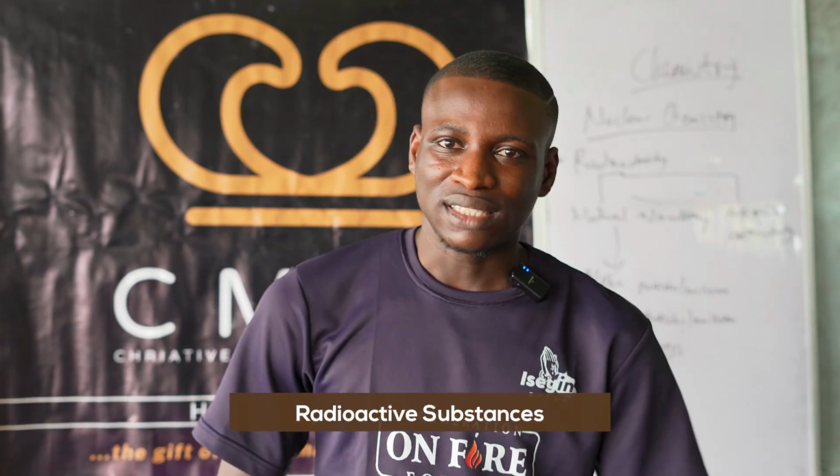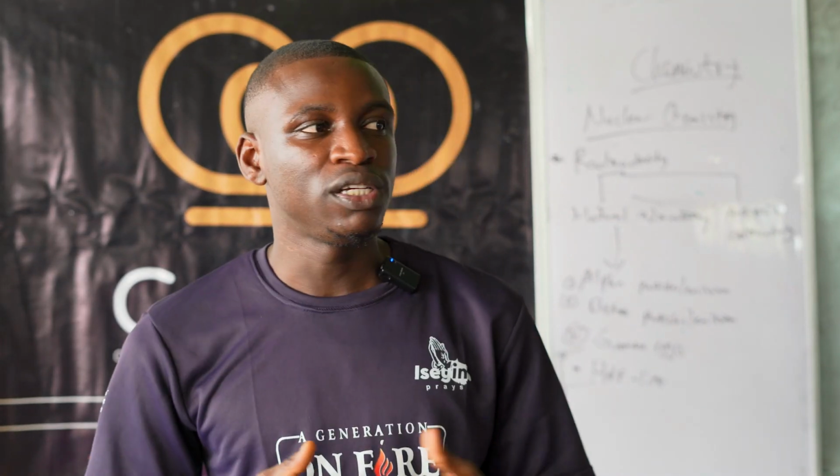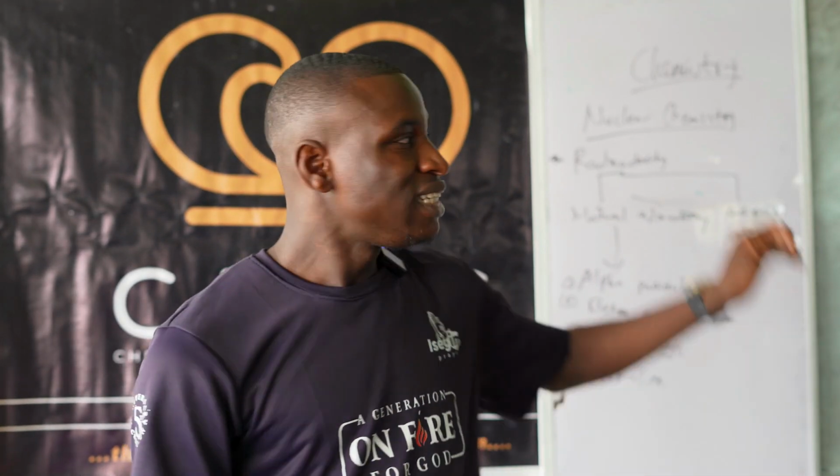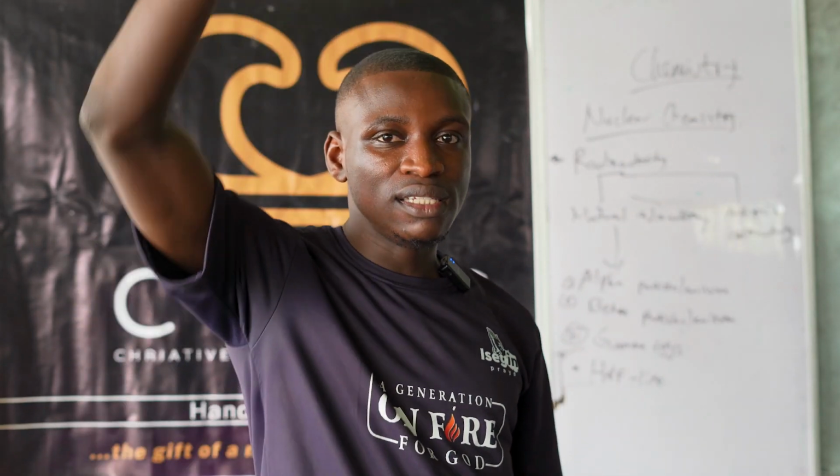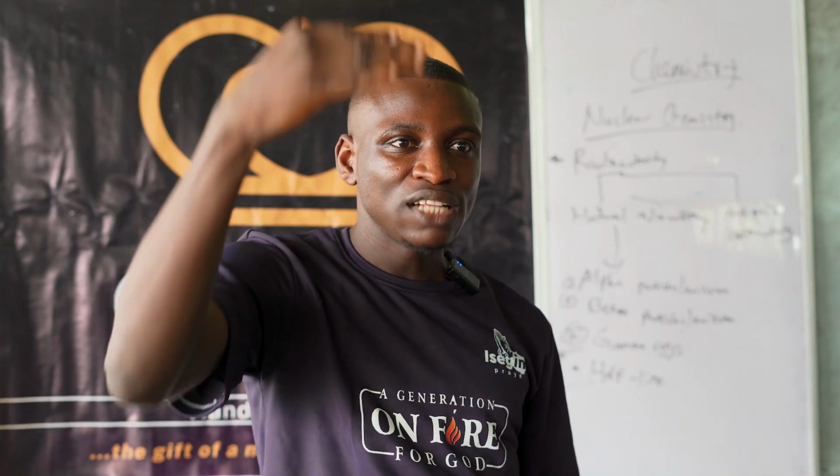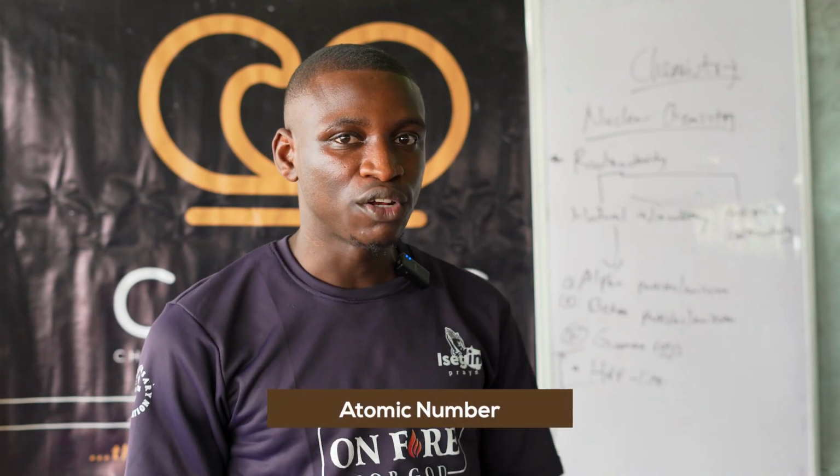So now, when we are talking about radioactive substances, there are those substances that are capable of breaking down easily. A major characteristic of a substance that is going to be radioactive is that the atom will have an atomic number greater than 83. What is atomic number? Number of protons. For example, let me go back to your 20 elements, starting from hydrogen to calcium.